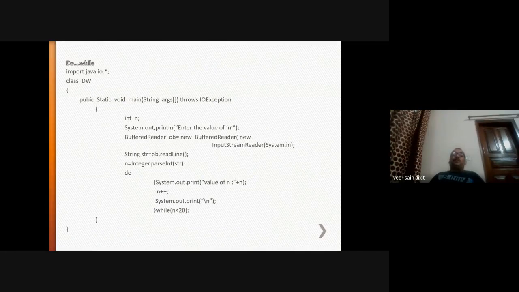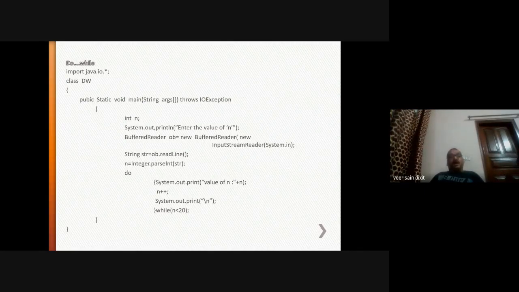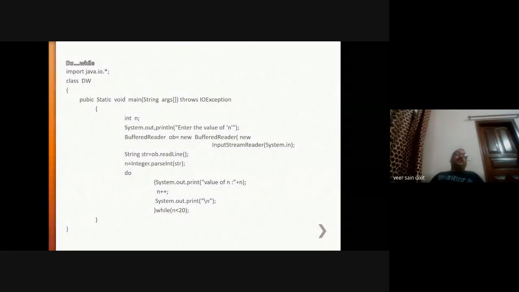Whenever the control goes to the do statement, the statement will be executed, then the expression will be checked. So here the condition is being checked at the last. The expression value is being checked at the last. So at least one time, the loop will be executed in do while.